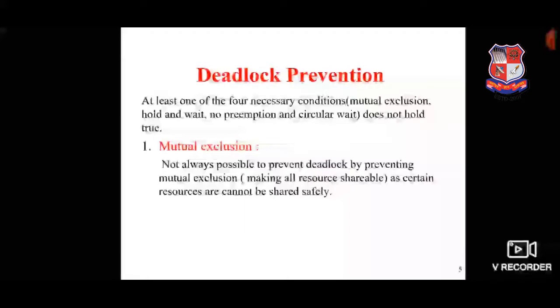Although spooling can be an effective approach to violate mutual exclusion, it suffers from two problems. One problem is that spooling cannot be applied to every resource. We cannot apply spooling to another resource, such as a plotter. Another problem is race condition. So we cannot violate mutual exclusion; practically, preventing mutual exclusion is not possible.